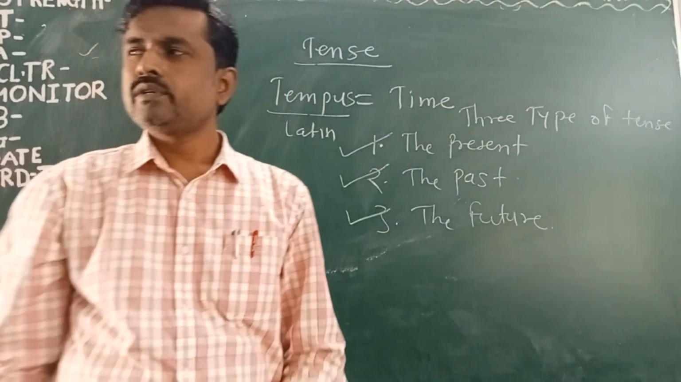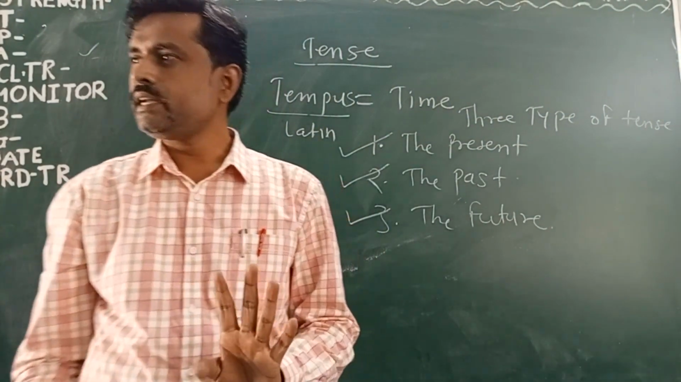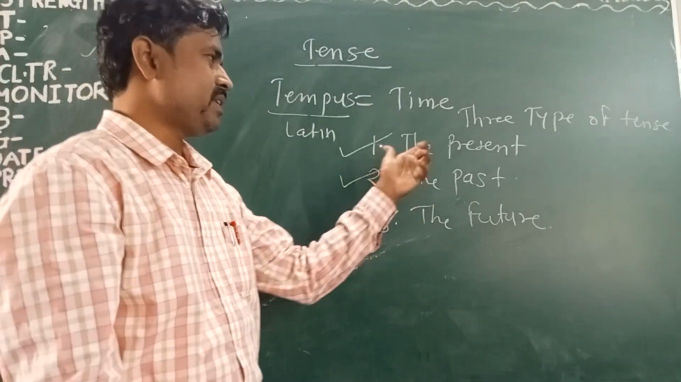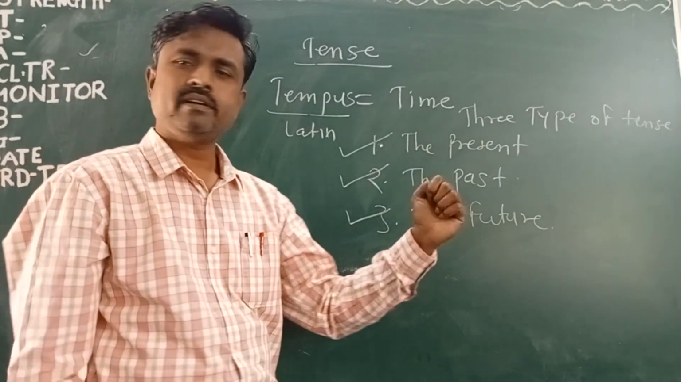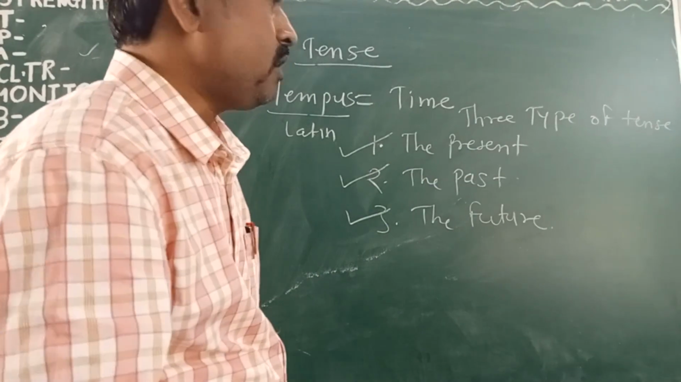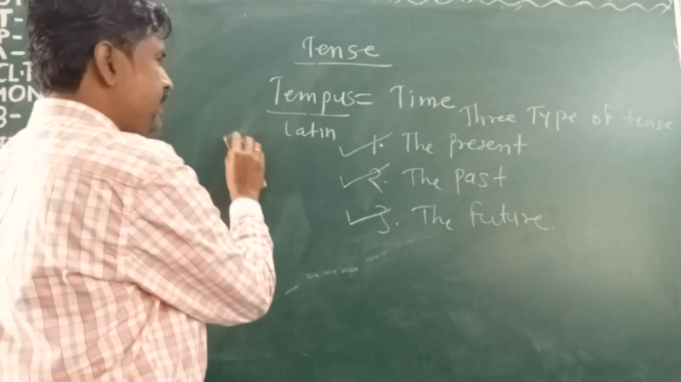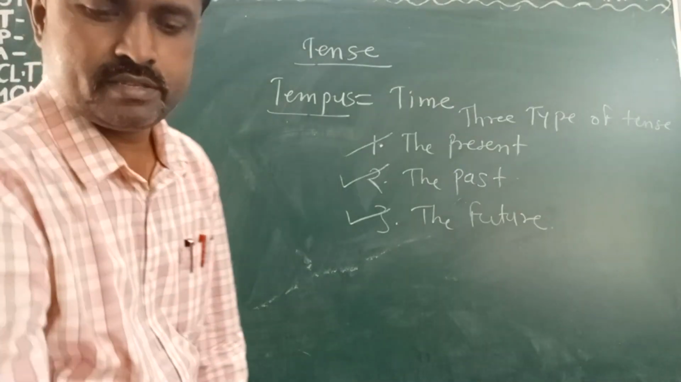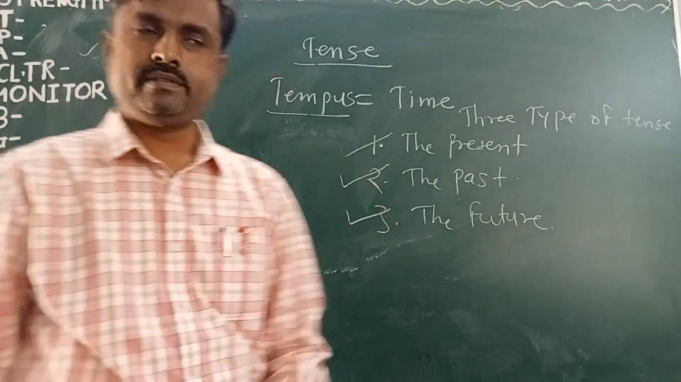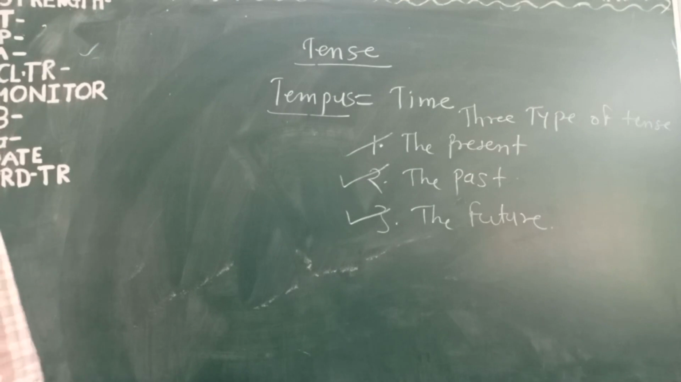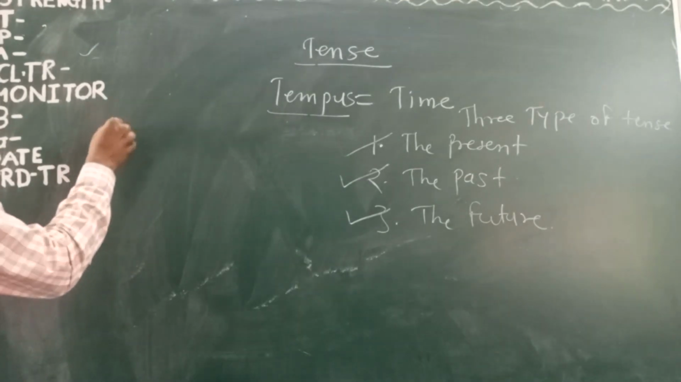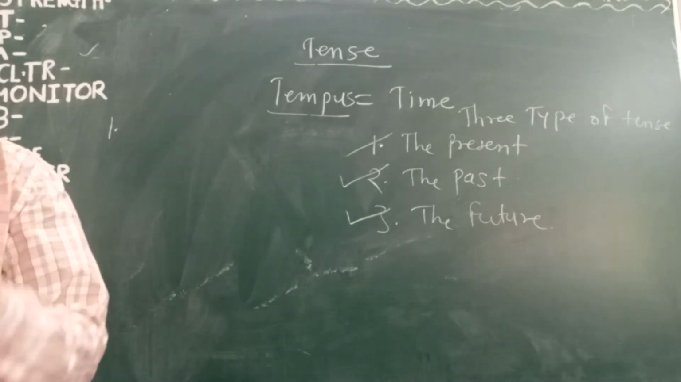Got it? So there are how many types of tenses in English? Three. The present tense, past tense, and future tense. Now these three types are divided in four subkinds. Three main types, but we are dividing them in four subkinds.